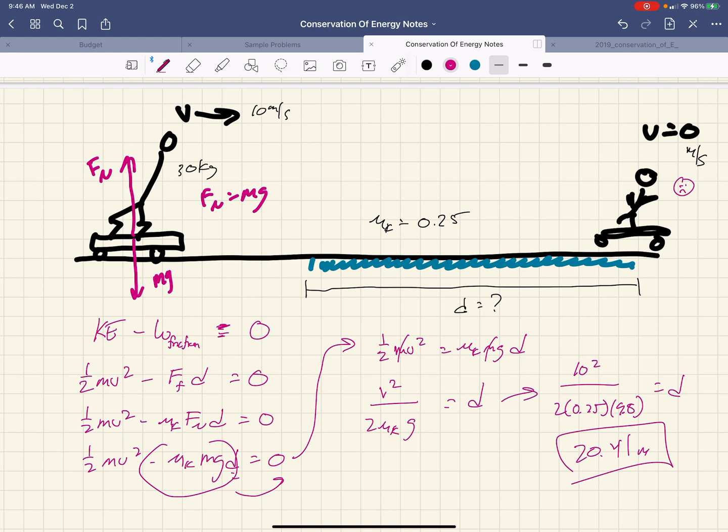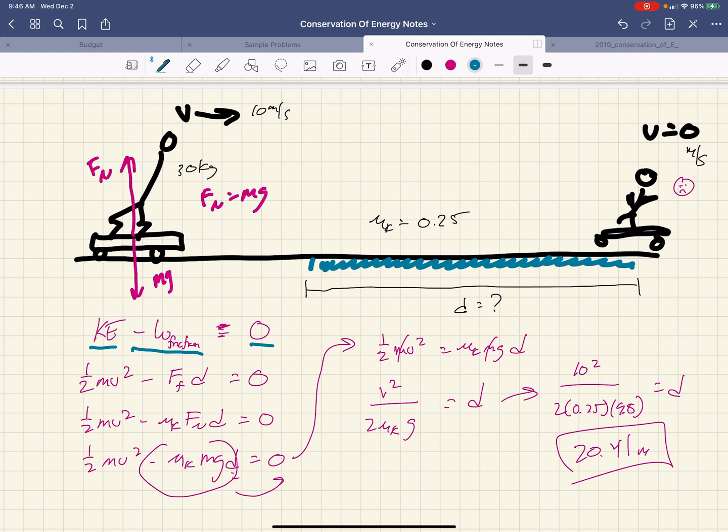Again, we are able to do this simply by identifying, I'm going to go back to here, what energy do we have at the beginning? Kinetic. What do we have at the end? Nothing. And did we gain or lose any along the way? Yeah, we lost because of friction. And this is something I really want to stress for physics. The physics part of the problems is always super simple and super obvious. Good physics should be obvious and it should be simple.